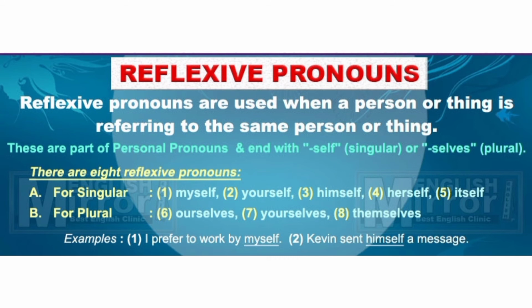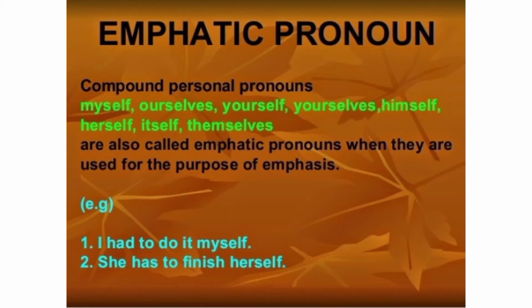One is myself, yourself, himself, herself, itself. These are singular. In plural: ourselves, yourselves, themselves. For example, I prefer to work by myself. Okay, this is singular. Okay, Kevin sent himself a message. That is also singular. Clear? Next one, emphatic pronoun.